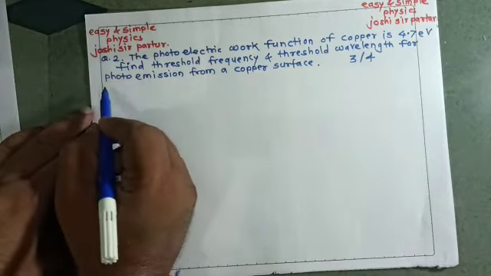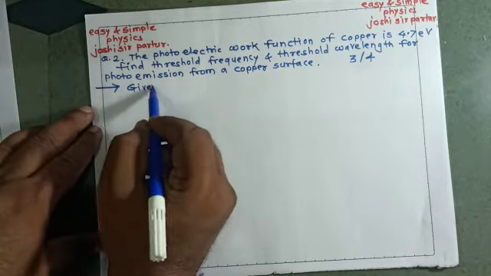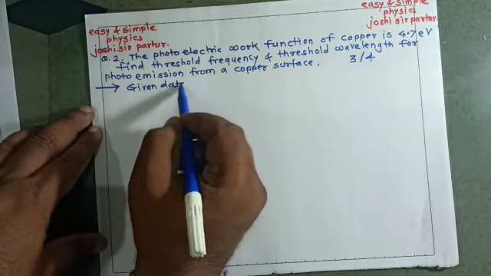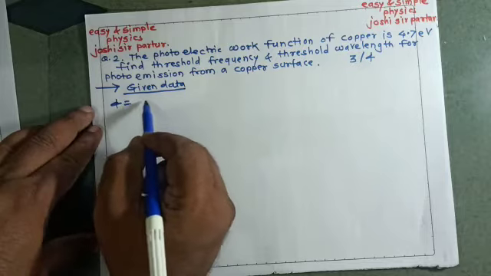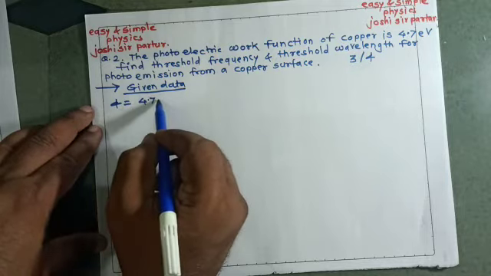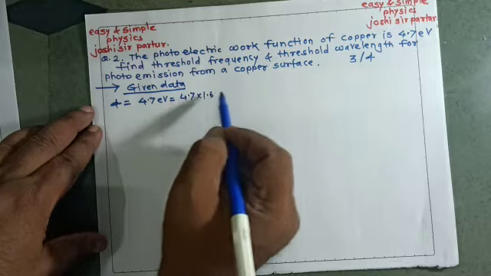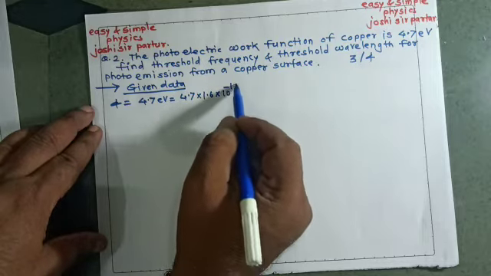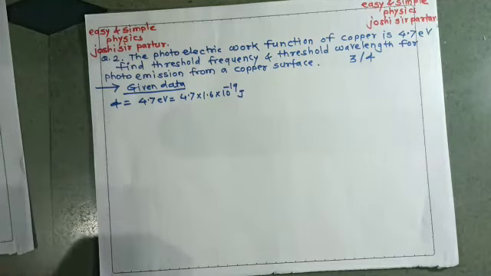See here how to solve. Given data will be there. Work function phi is equal to 4.7 electron volt, means 4.7 into 1.6 into 10 to the power minus 19 joule.